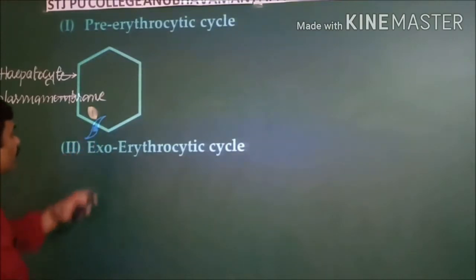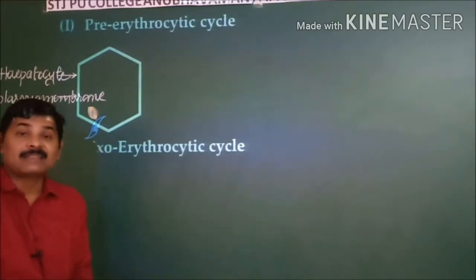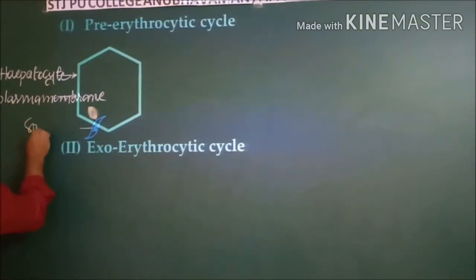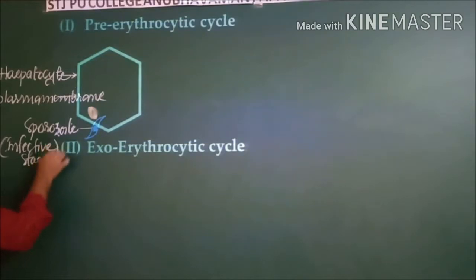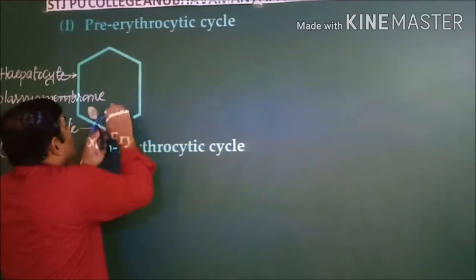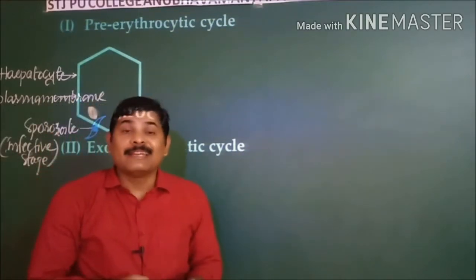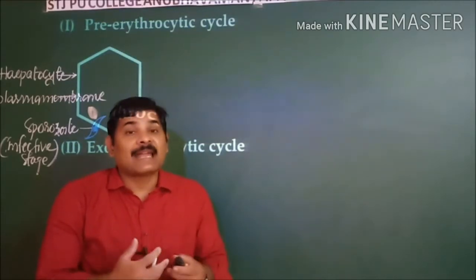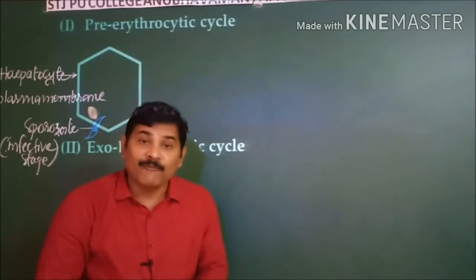So you know the structure of the sporozoite, which is a sickle-shaped structure. This is known as the sporozoite, and you know that the sporozoite is the infective stage for human beings. Next, once the sporozoite enters the liver cell, it starts feeding on the components present within the liver cell, so that it attains a circular shape, and that is also a feeding stage.